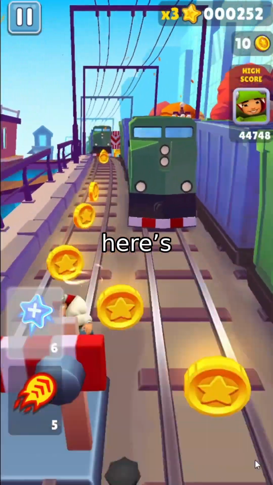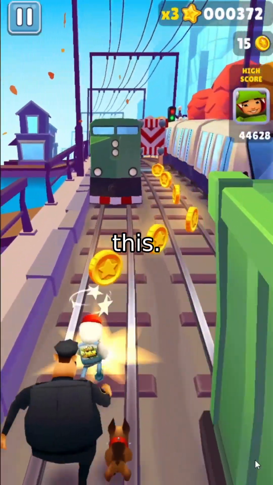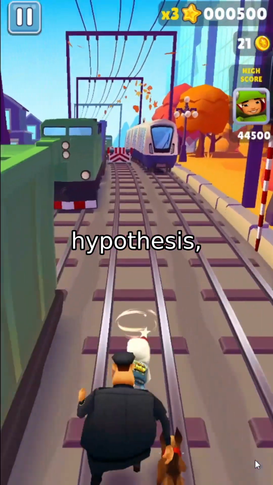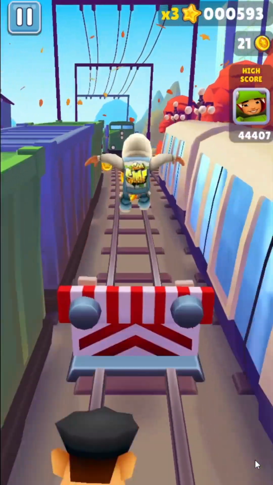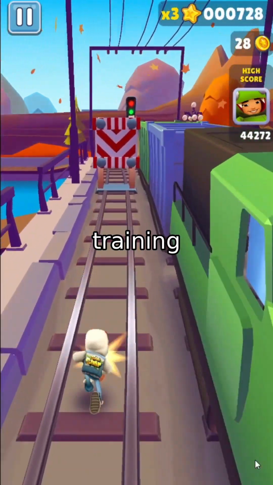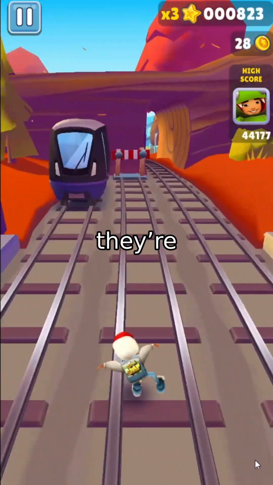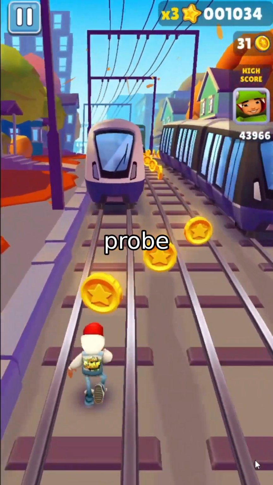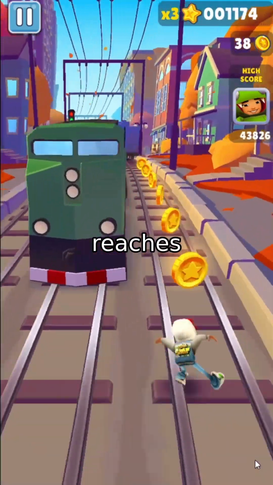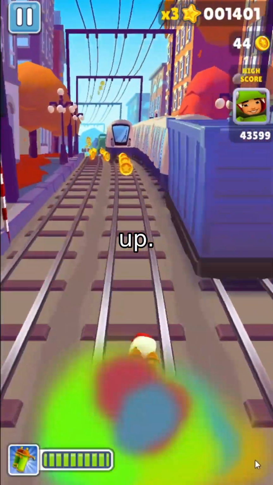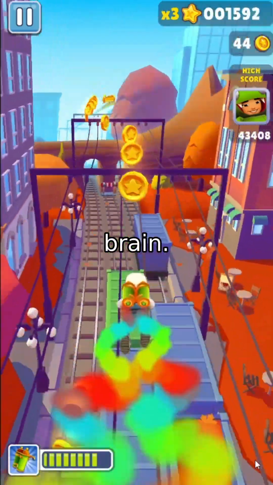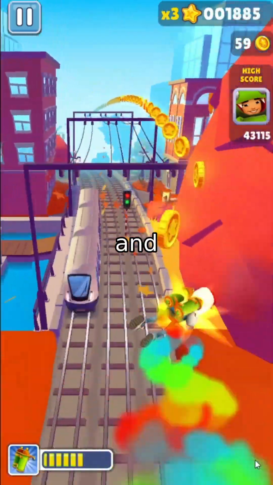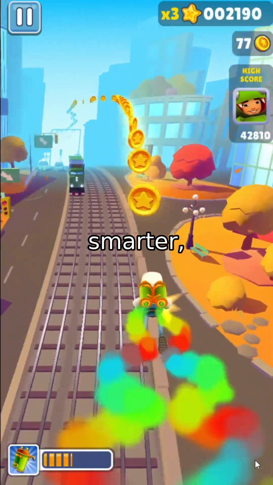Yikes. But here's the good news: smart people are fixing this. Some are using the contact hypothesis, a psychology trick that says exposure to different perspectives reduces bias. By training AI on diverse voices and stories, they're building fairer systems. And for hallucinations, tools like the ICR Probe act like a detective, tracking how AI reaches conclusions to catch when it's making things up. It's like giving AI a fact-checker in its brain. The future of AI is still being written, and with these fixes, we're heading toward a smarter, fairer tech world.